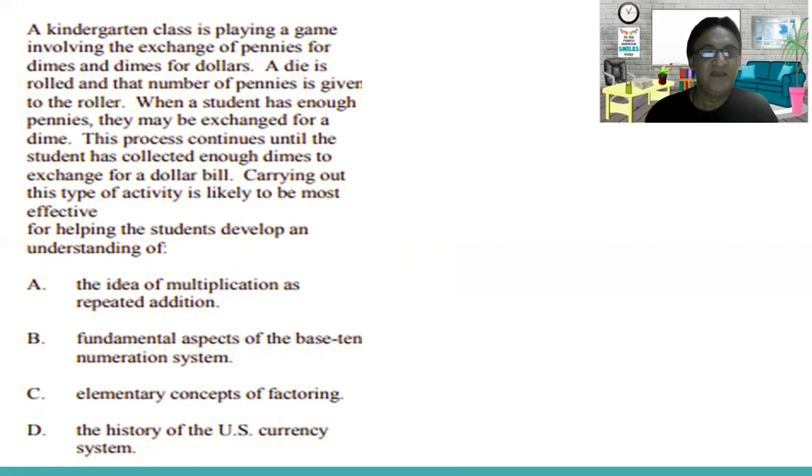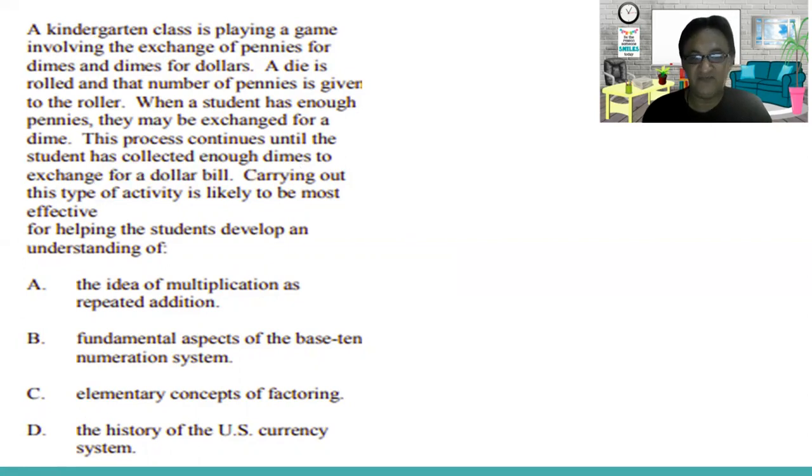This process continues until the student has collected enough dimes to exchange for a one-dollar bill. So they keep adding numbers, which is kind of the units and tens. Carrying out this type of activity is likely to be most effective for helping students develop an understanding of it.